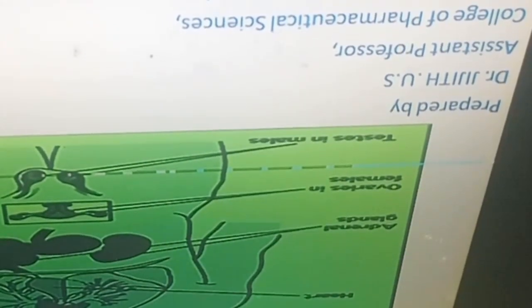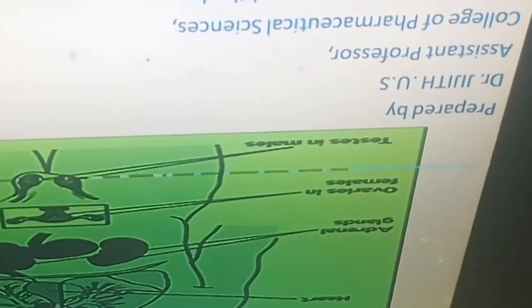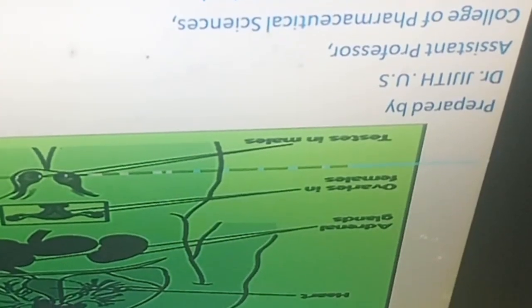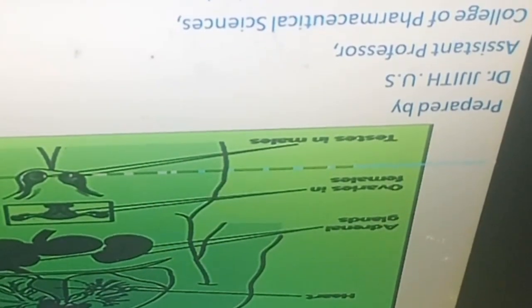Good morning. Today we are going to discuss a new topic, that is the endocrine system, part 1. As we know, there are two major systems that regulate or control all body functions. The systems are the nervous system and the endocrine system. These two systems interact with one another and maintain the normal homeostasis of the body.